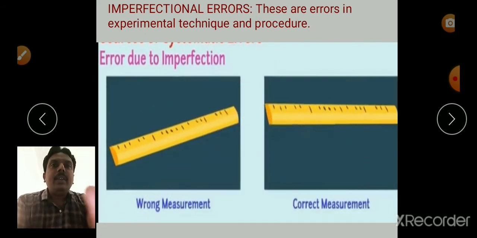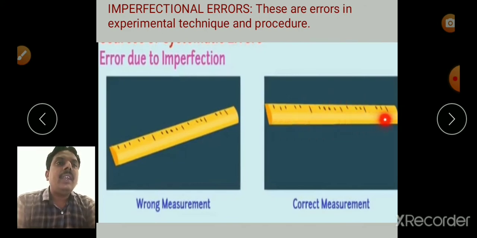Next, imperfection errors. These are errors in experimental technique and procedure, because they don't know what the procedure is, how to use the apparatus, or how to take the readings. So this is the correct measurement using a scale, but in these the readings are taken while not in a straight position. This is the wrong measurement. This is the wrong direction.